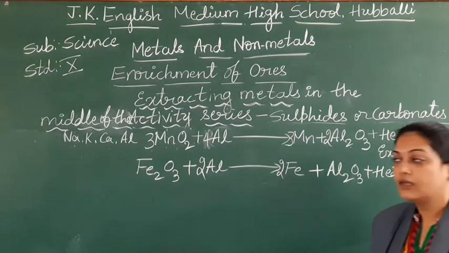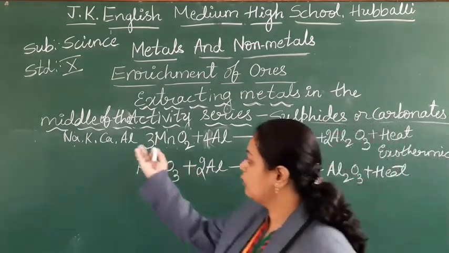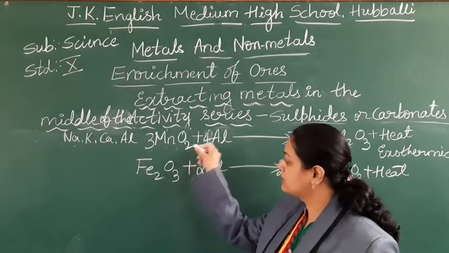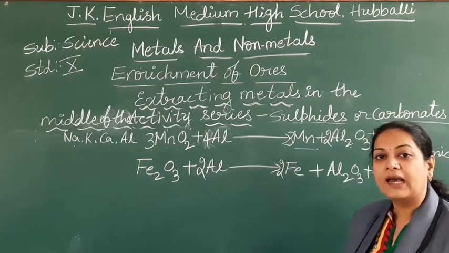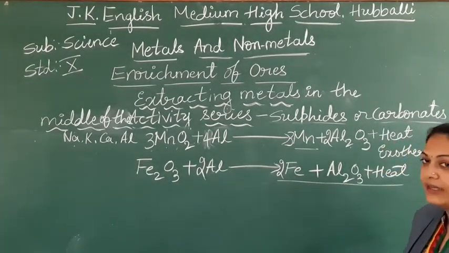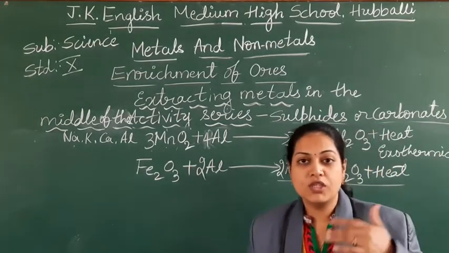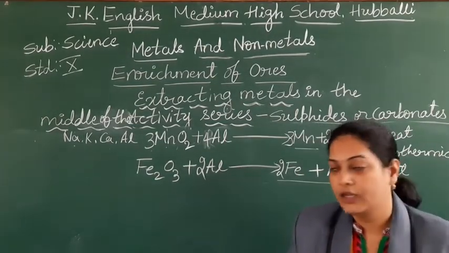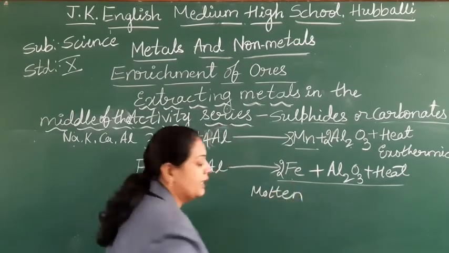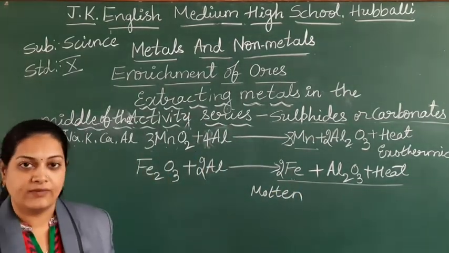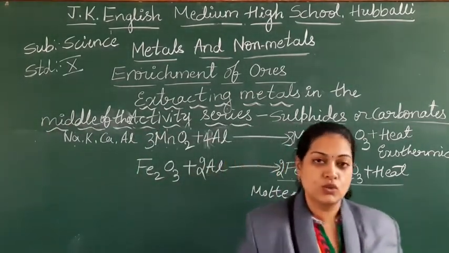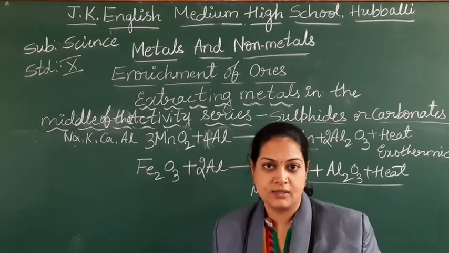So, like this, we have to use aluminium, calcium, all these to reduce the metals from their oxide forms into the metallic form. And here, students, this iron, what you got now, huge amount of heat energy will liberate. So, these will be in the form of molten. Molten is liquid form. Molten state it will be.